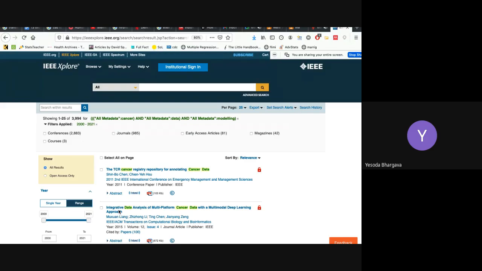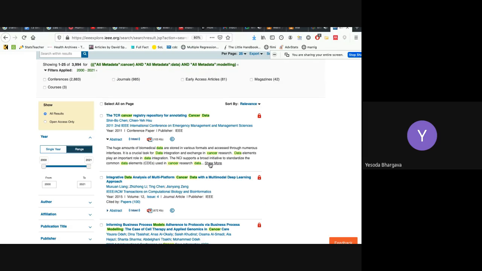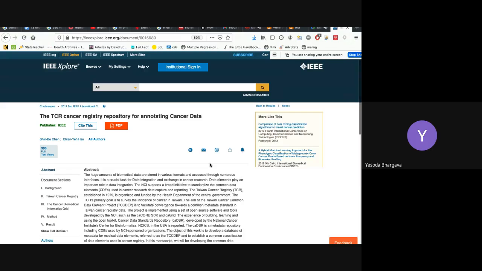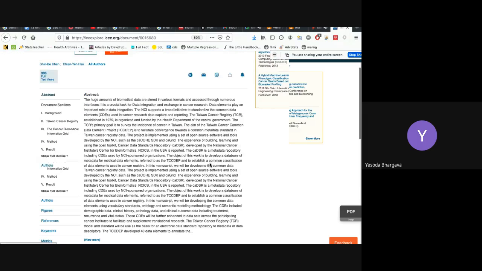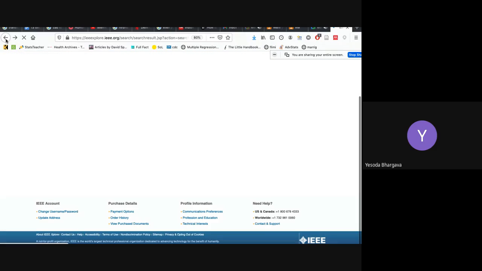You don't have to read all these papers, but you can just read the abstract of these papers to understand how relevant they are to your area of interest. So this way you can search the relevant papers in your domain using IEEE. So the idea is you don't have to read the entire paper, you just read the abstract of the results and then you can go back.